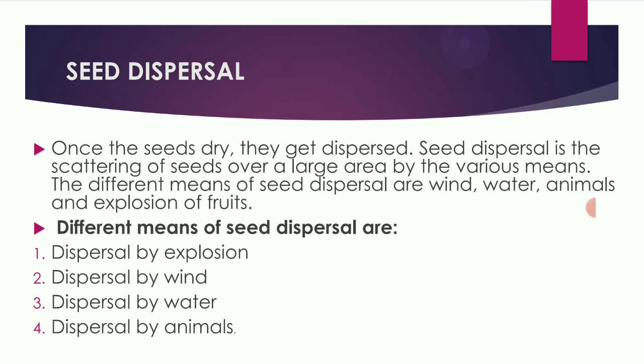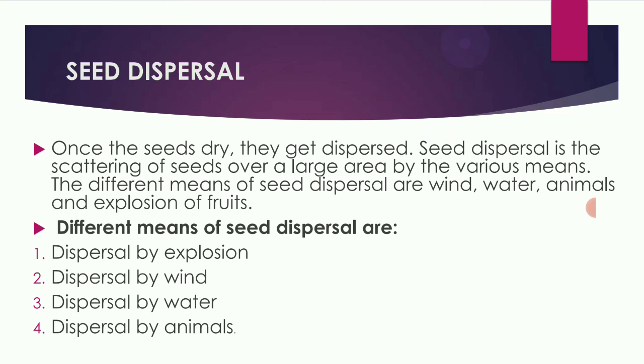Next, seed dispersal. How can seeds be dispersed? Once the seeds dry, they get dispersed. Seed dispersal is the scattering of seeds over a large area by various means. The different means are explosion, wind, water, and animals. In explosion, the fruit bursts open with great force, scattering the seeds inside it.